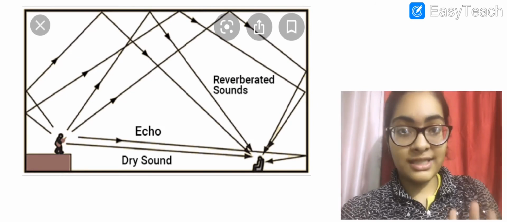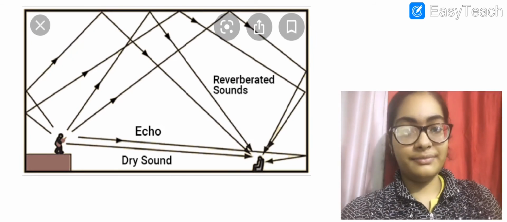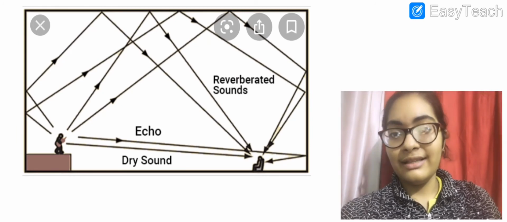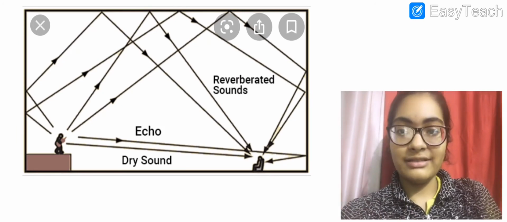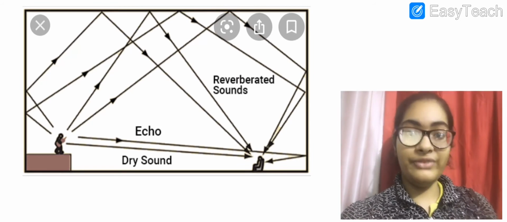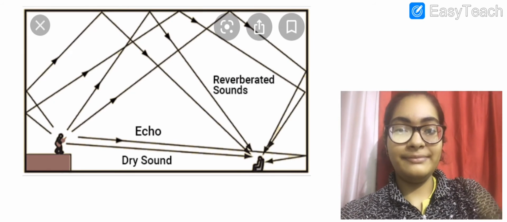Echo, that is one time repetition. Reverberated sound, multiple echoes. When they follow each other so closely behind the original sound, they are reverberated. This may happen in a concert hall or maybe in a movie hall. Yes, you see this picture.